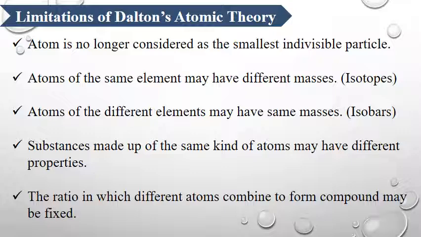Atoms of the same element may have different masses. For example, isotopes. Atoms of different elements may have the same masses. For example, isobars. Substances made up of the same kind of atoms may have different properties. The ratio in which different atoms combine to form a compound may not be fixed.